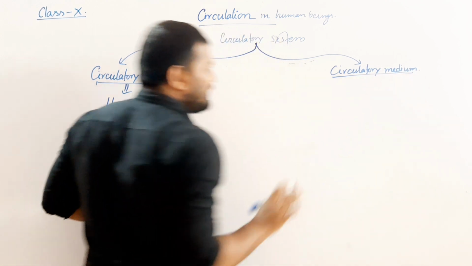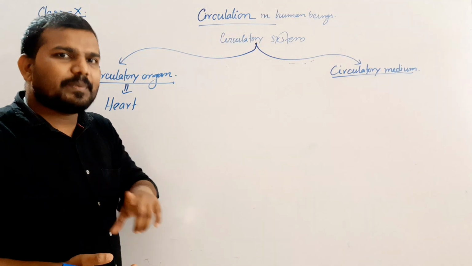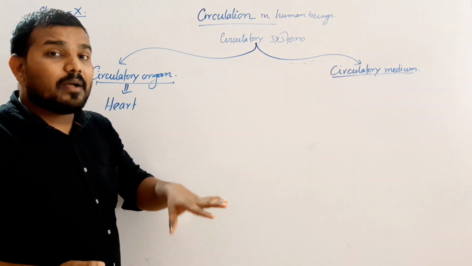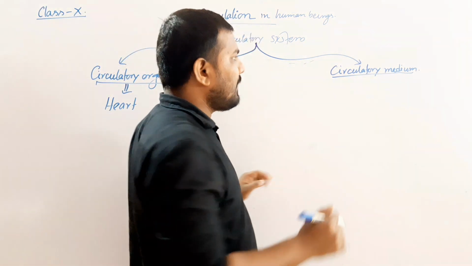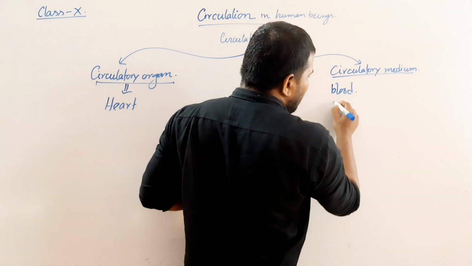What is circulatory medium? Circulatory medium means the fluid substance which helps in the circulation. In plants that is the water, but in animals the circulatory medium may be the blood or the lymph.